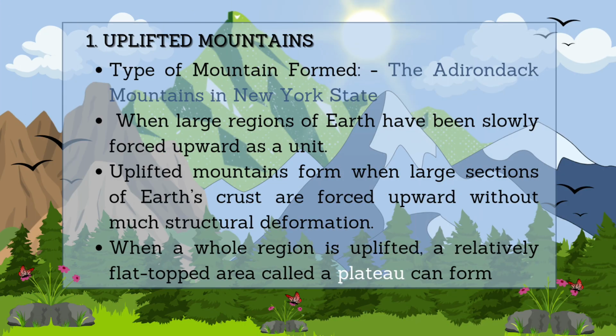Moving on, let us proceed to uplifted mountains. So what can be formed in uplifted mountains? It formed the Adirondack Mountains in New York State. Uplifted mountains are formed when large regions of Earth have been slowly forced upward as a unit. Uplifted mountains also form when large sections of Earth's crust are forced upward without much structural deformation. When a whole region is uplifted, a relatively flat-topped area called a plateau can form.